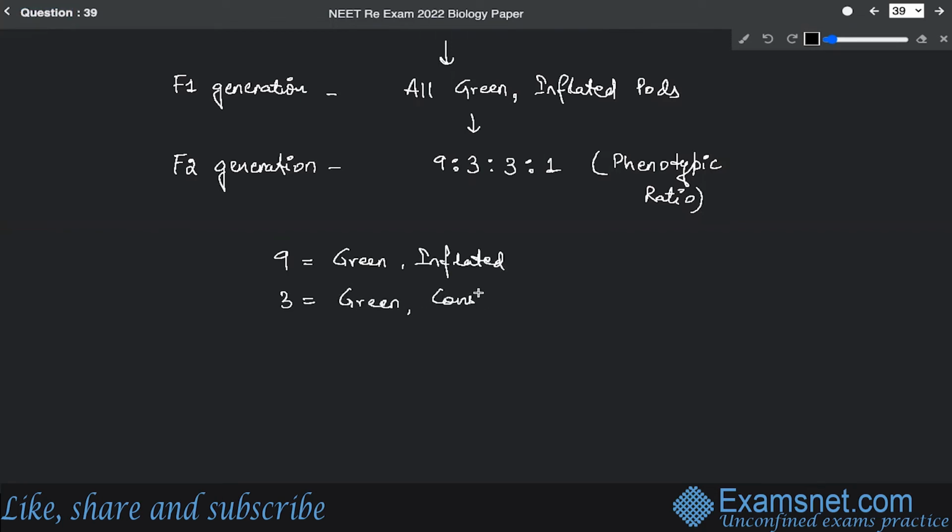Then again, 3 will belong to yellow and inflated. And the last one will be completely recessive, so it will be yellow and constricted. All right.